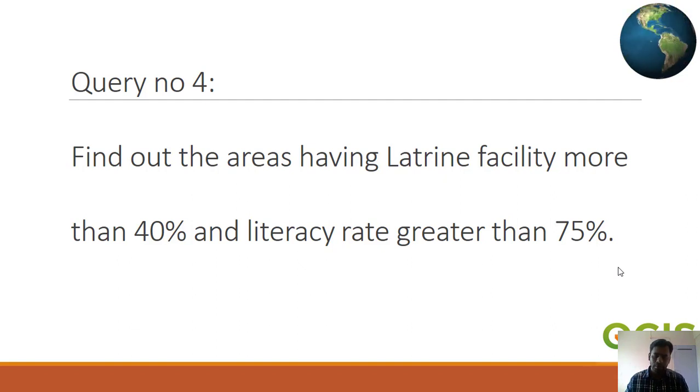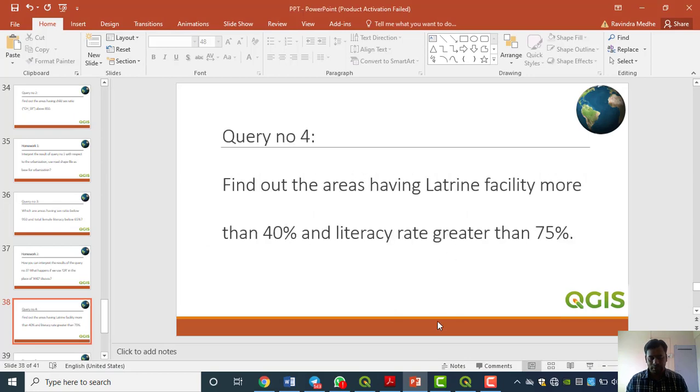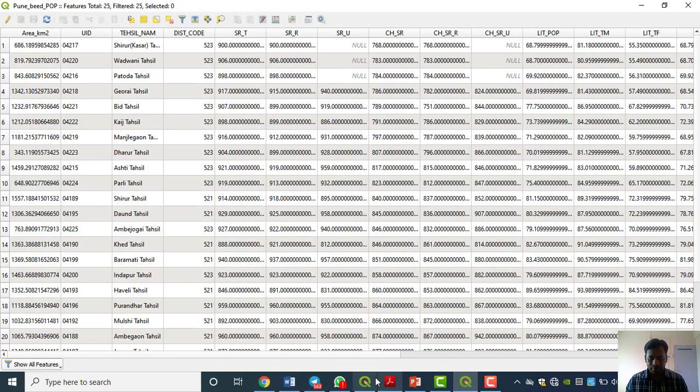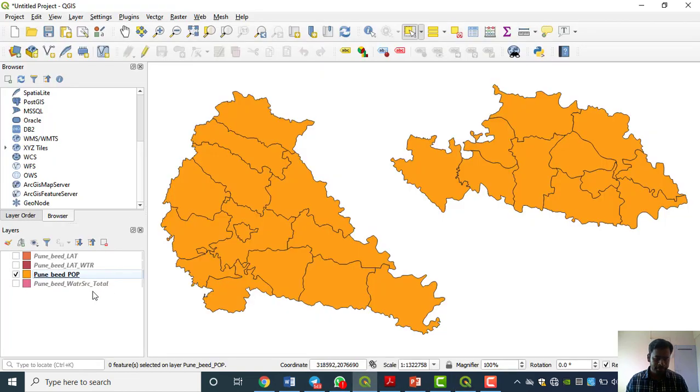Now we come to our point. Find out the areas having latrine facility more than 40% and literacy rate greater than 75%. This is our attribute data, this is our spatial data. Now here I am just writing which things we are going to join.